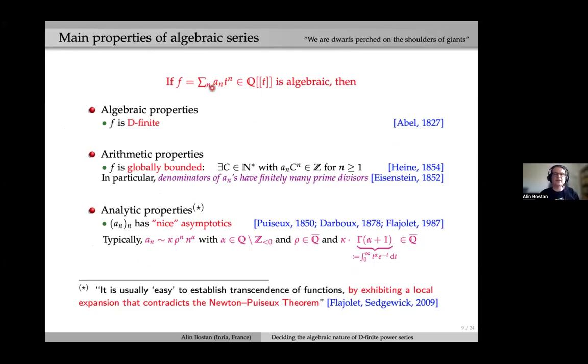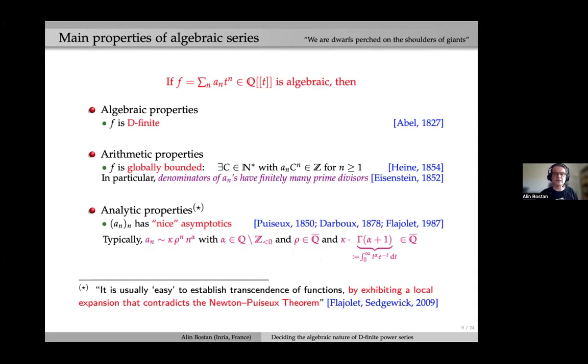I said that if f is algebraic, then a_n, if it grows like kappa rho to the n times n to the alpha, then alpha, rho, and kappa are constrained by these conditions. That's a result of a combination of theorems due to Puiseux, Darboux, and Flajolet. So what I call incompatible is, for instance, if the corresponding rho in the asymptotics is a transcendental number, then I know that this is not compatible with algebraicity. So I can already conclude that this F is transcendental.